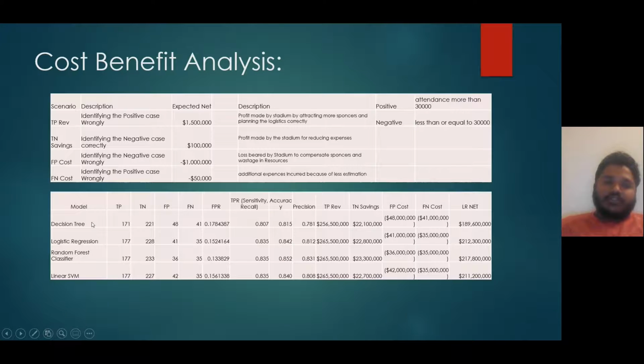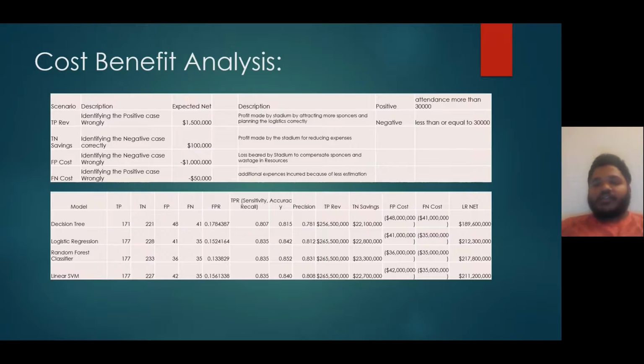So what we have done was we have taken all the four models and the confusion matrix along with it, and we have calculated TPR, accuracy and precision as well. And then we have calculated total true positive revenue, true negative savings, false positive cost, and false negative cost. And we have summed them up, and we got the total net revenue.